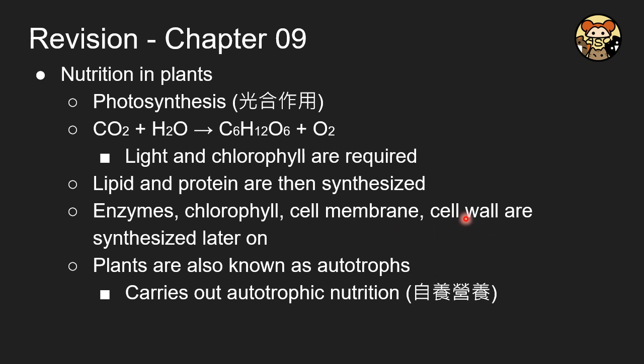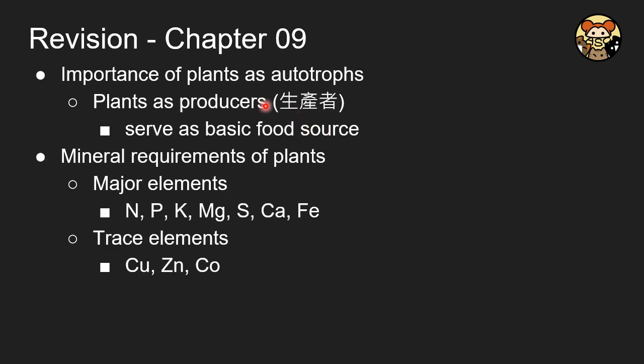Based on that, that's why we also call plants autotrophs, which means that they can make their own food. Why is it necessary? Because plants serve as producers, such a basic food source, either directly or indirectly supporting all the organisms. And similar to humans, they also require some minerals in order to make this happen.